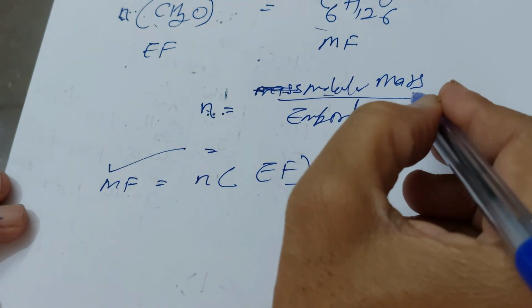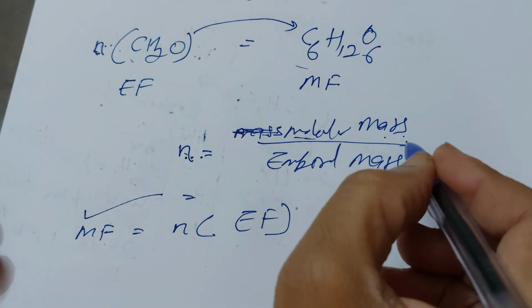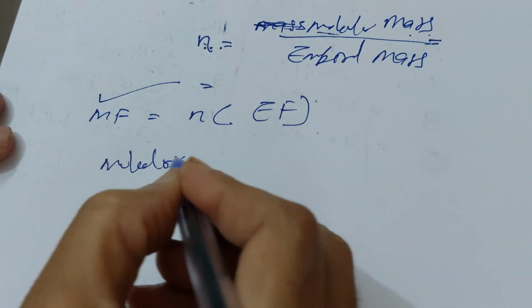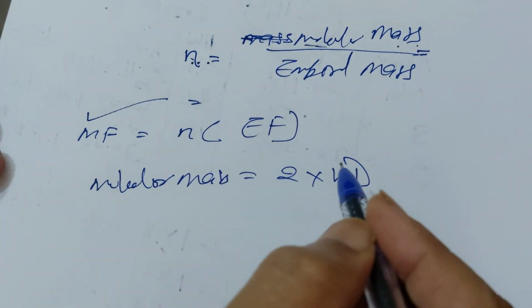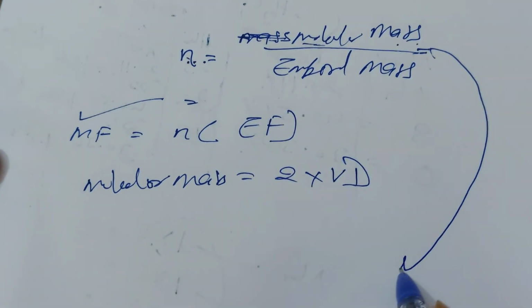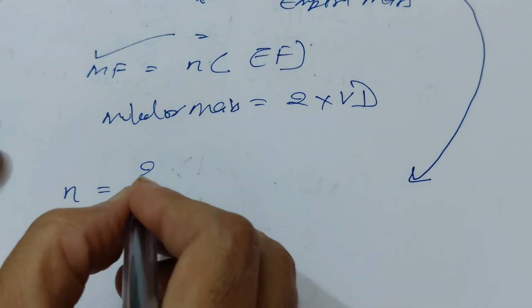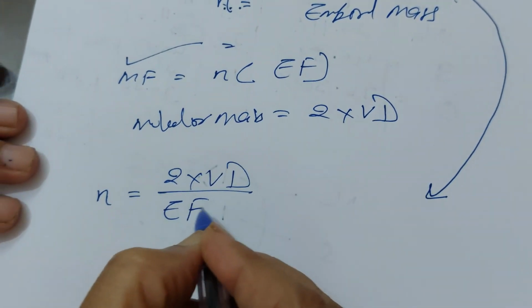Sometimes the molecular mass is not given in the question. Then how can you find the molecular mass? We know that the molecular mass is equal to 2 into vapor density. So the formula can be used this way: n is equal to 2 into vapor density upon empirical mass.